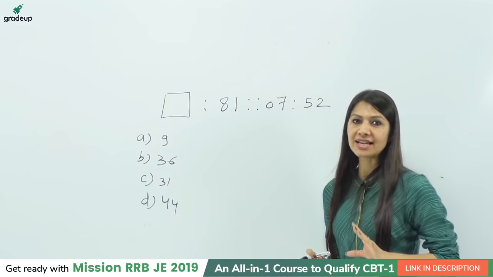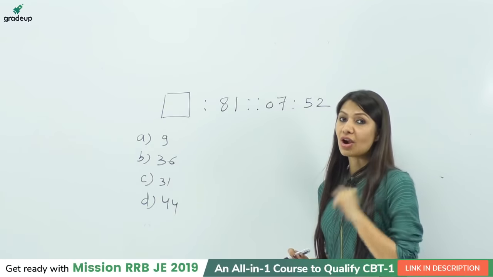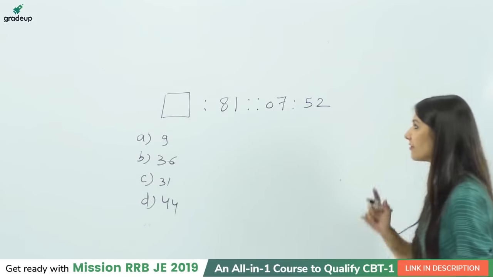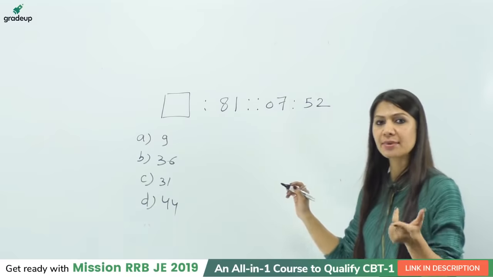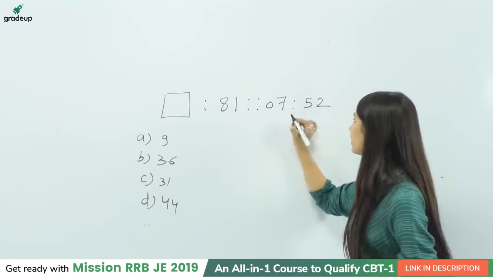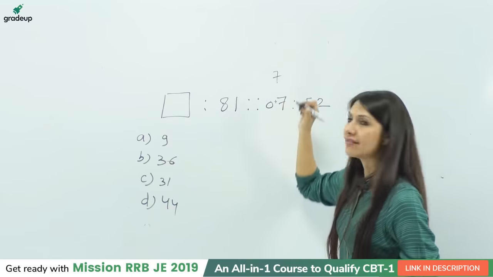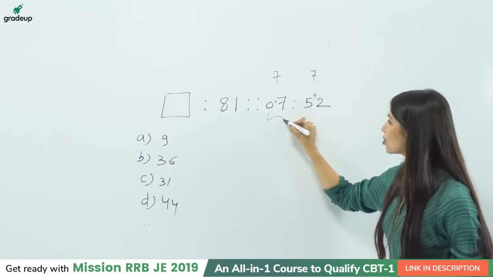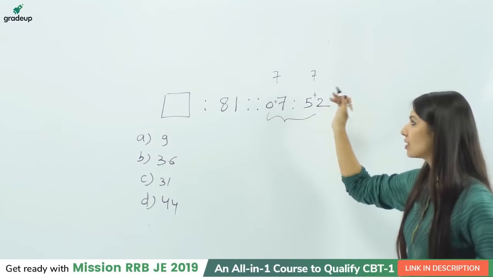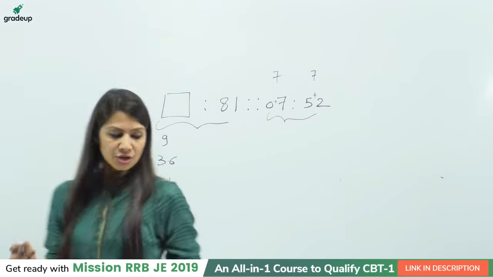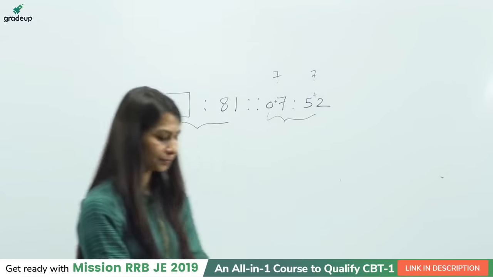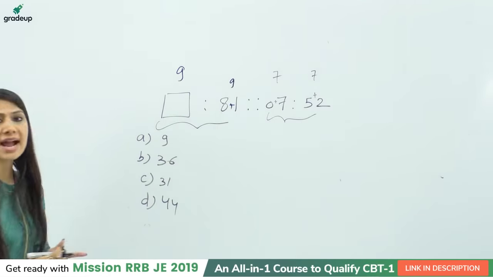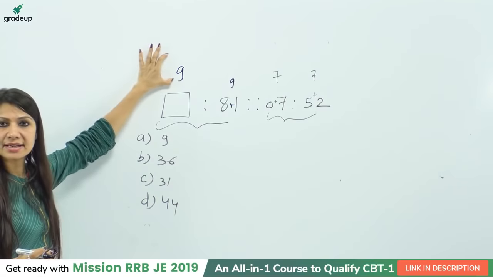So you all are logically correct, but even then you are not having the right answer. Most of the students are not having the right answer. Okay, fine. I am getting your points, student. So let me make you clear. Fine. So if I add 0 and 7, I will have 7 only. 5 and 2 is again 7. So the digit addition of the second part is same, that is 7. So in the similar way, the digit addition of the first part should be same, right? So if we check out, this 8 plus 1 is 9. So we need to write that number in which the digit addition is 9, right?